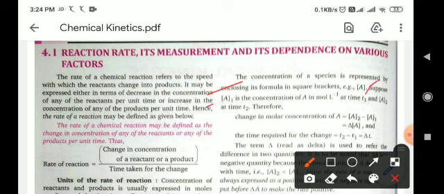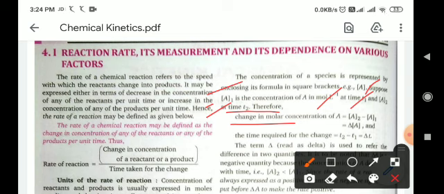Basically concentration is denoted by a square bracket for a reactant. Suppose A1 is the concentration of A in mole per liter at time T1, and A2 is the concentration of reactant A at time T2. So what will be the change in concentration?